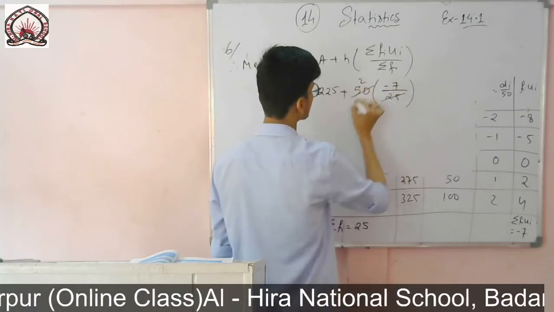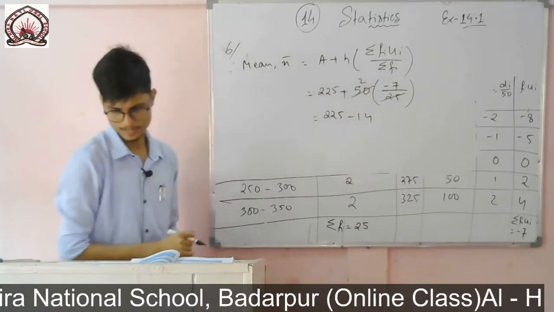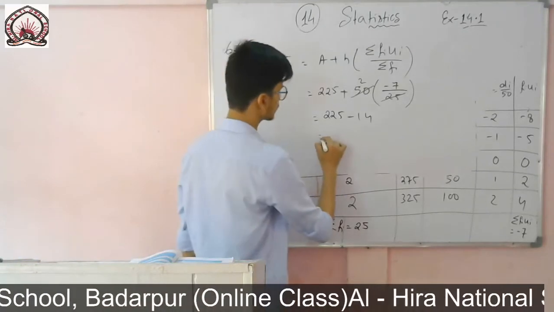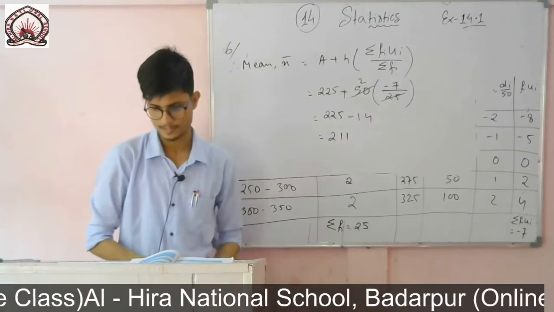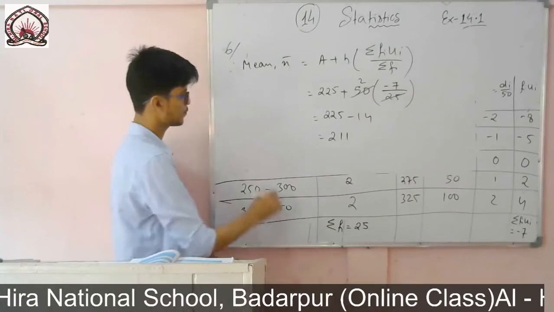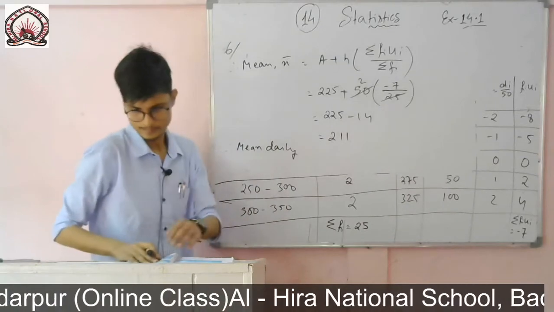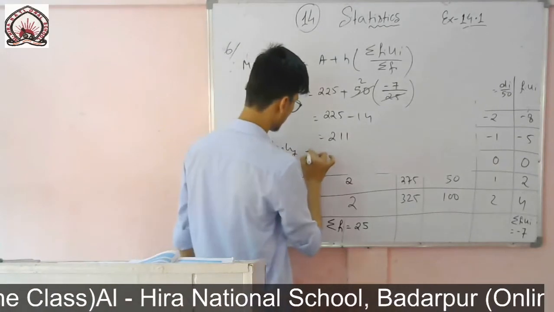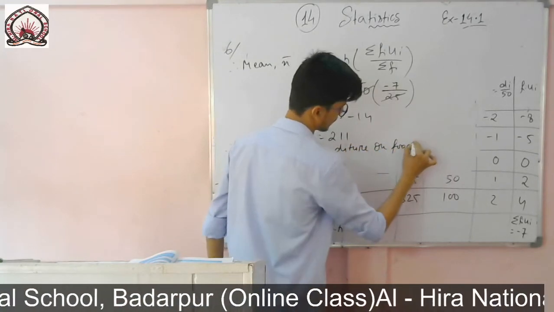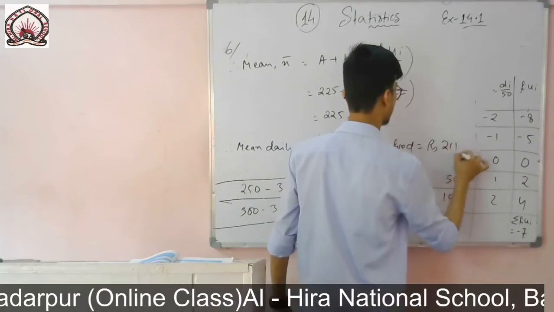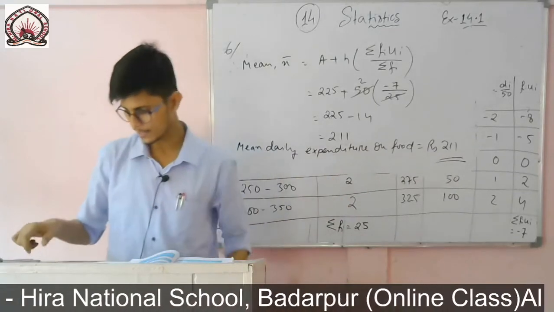So 25 2s are 50, and 2 2 5 minus 7 2s are 14, which is equal to 211. So this is the required answer. So you write, therefore the mean daily expenditure on food is equal to rupees 211. So this is the mean daily expenditure on food, equal to rupees 211.